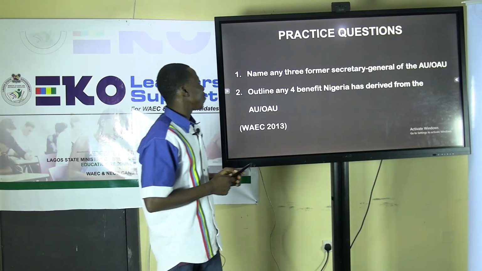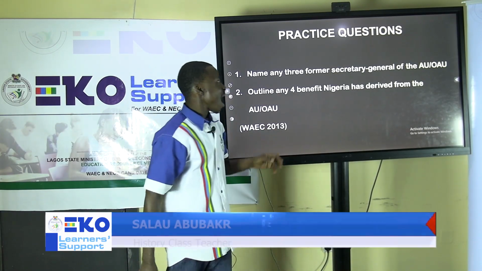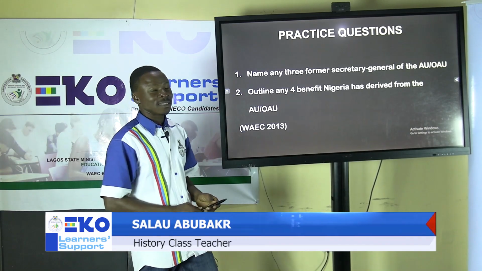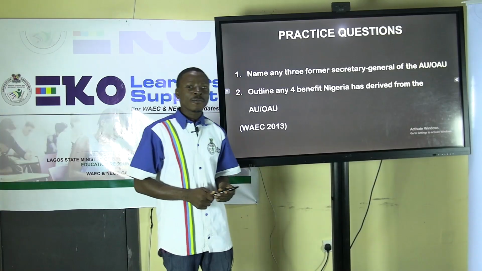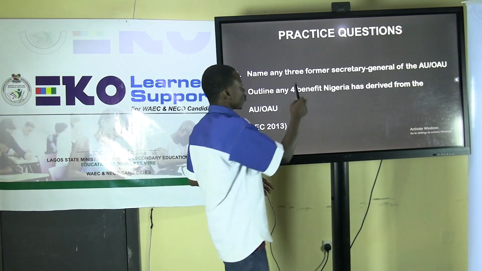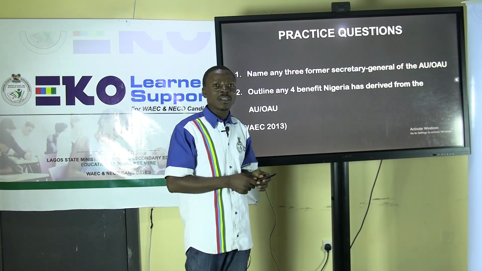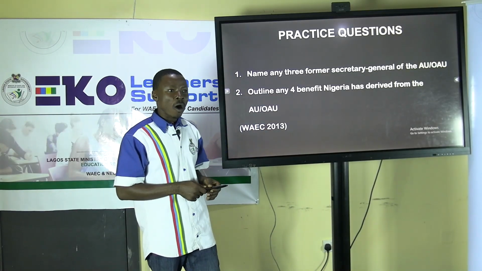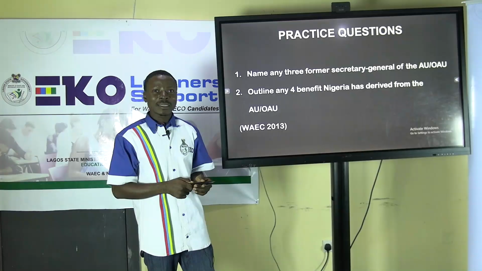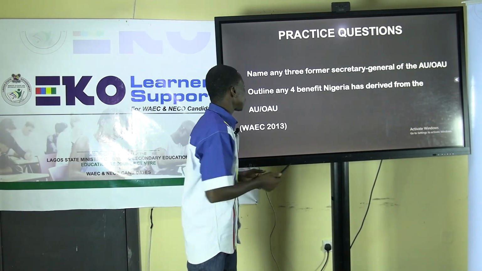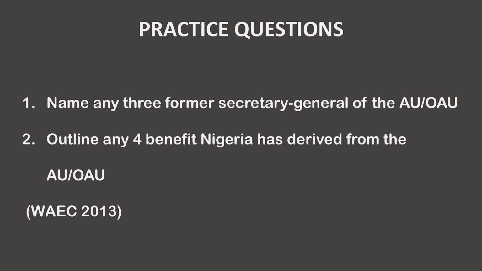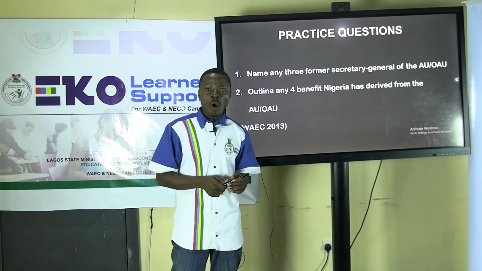With this question, it is important to know that the African Union does not use the position of Secretary General, but the position of a chairperson, which means that this question is asking the candidate to do what? To mention any three former chairpersons of either the OAU, which is the Organization of African Unity, or the current organization, the AU, the African Union. Then the second question says, outline any four benefits Nigeria has derived from the AU or OAU.